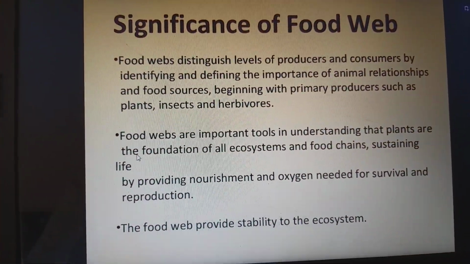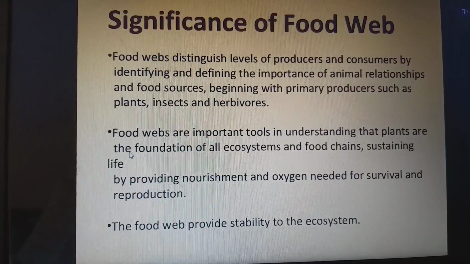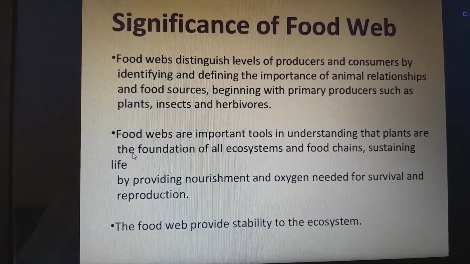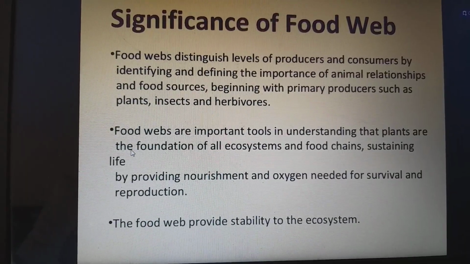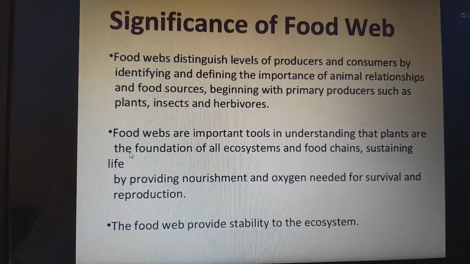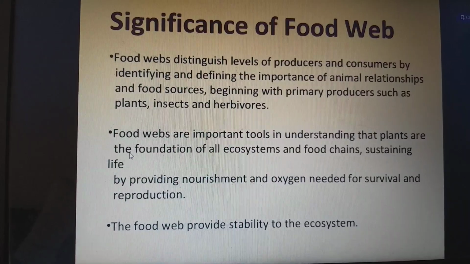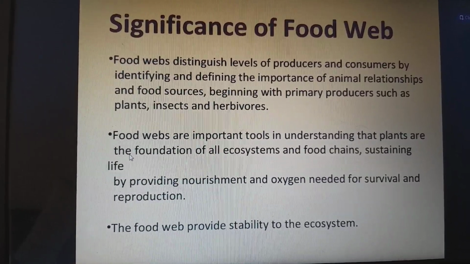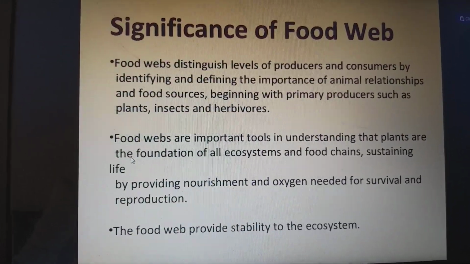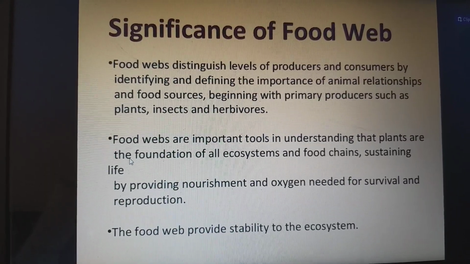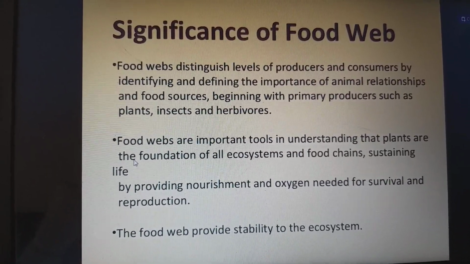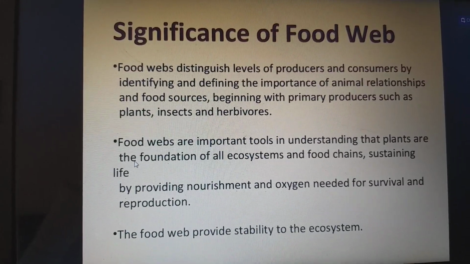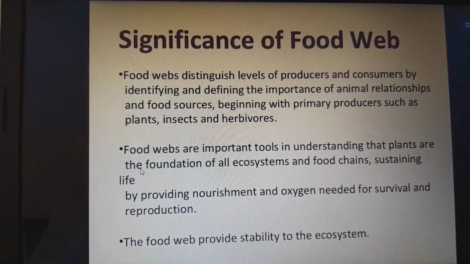Significance of food web. Food web distinguishes the level of producers and consumers by identifying and defining the importance of animal relationships and food sources, beginning with the primary producers such as plants, insects and herbivores. Food webs are important tools in understanding that plants are the foundation of all ecosystems and food chains, sustaining life by providing the nourishment and oxygen needed for survival and reproduction. So the food web provides stability to the ecosystem.